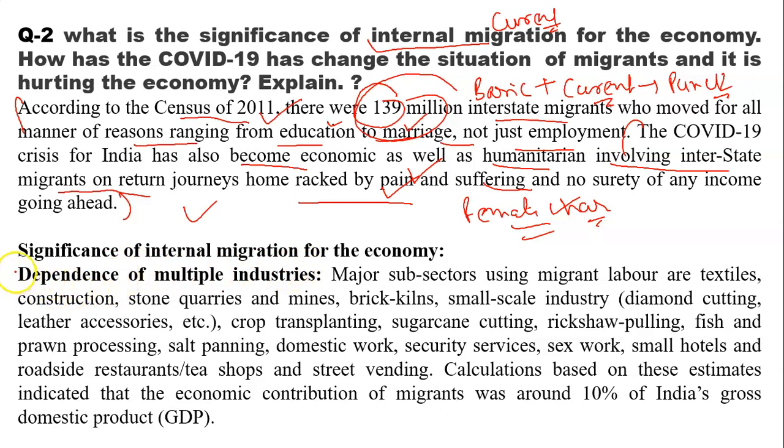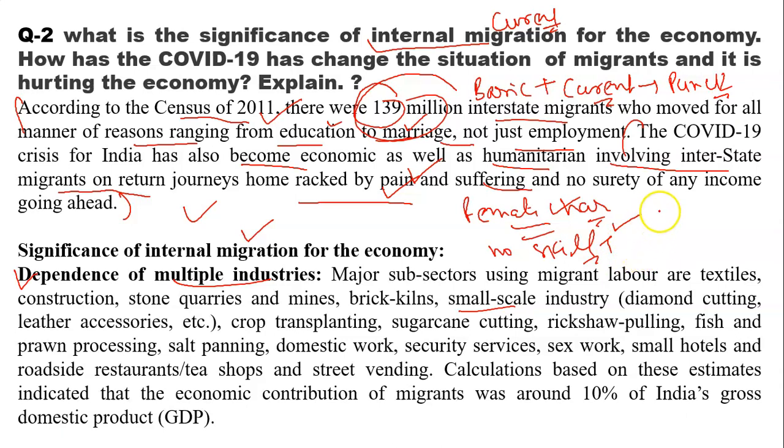First significance is dependence of multiple industries. Major subsectors like textile, brick kiln and small scale industry require labor. And if internal migration stops, there will be no exchange of skill. People will not move from one place to another for skill development and knowledge sharing.